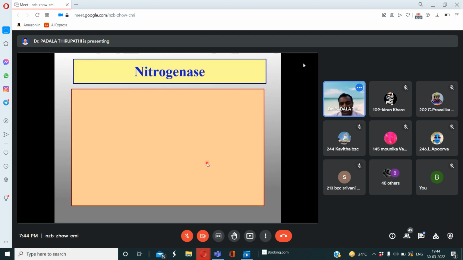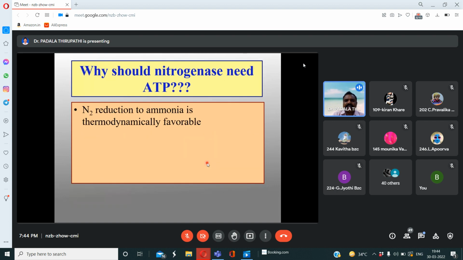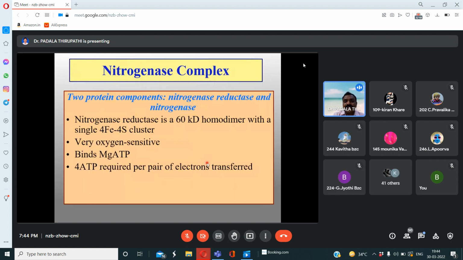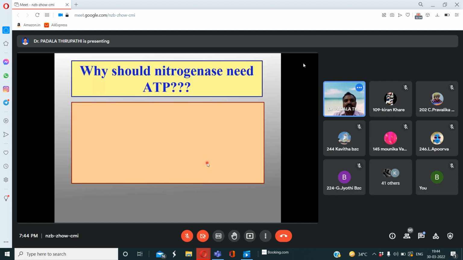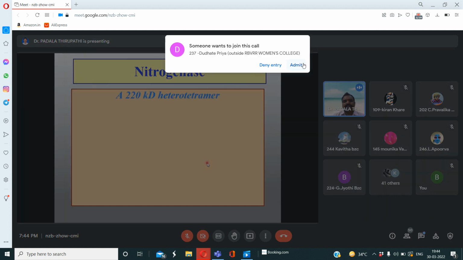Then the nitrogenase complex is an enzyme. It is a protein of 220 kilodalton. The nitrogenase reductase contains 16 kilodalton as a homodimer with a single iron-sulfur cluster. Whereas the nitrogenase agent is a 220 kilodalton heterotetramer.